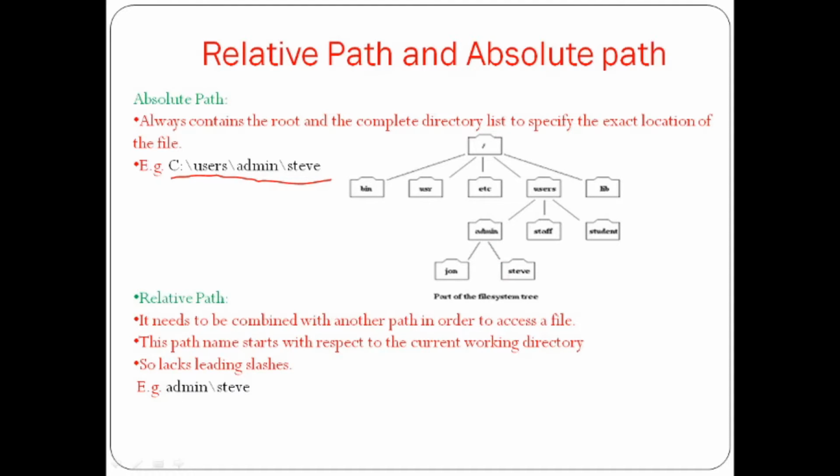The path name starts with respect to the current working directory. Here the current working directory is your drive, that is the C drive. So it lacks leading slashes, like admin/Steve. For example, see here the starting address from admin to Steve. This is one example of a relative path. That means the relative path is this part of your file path.